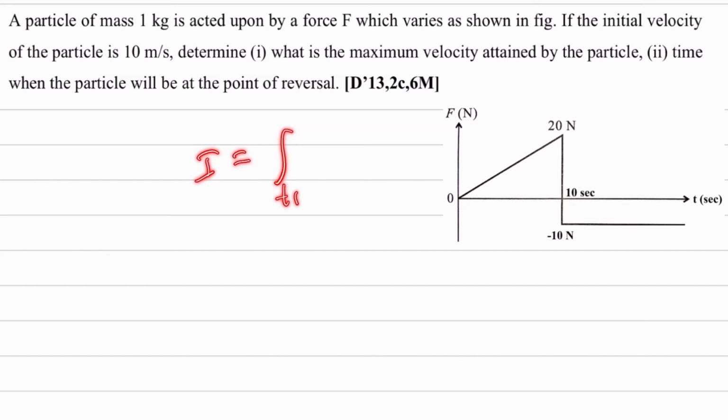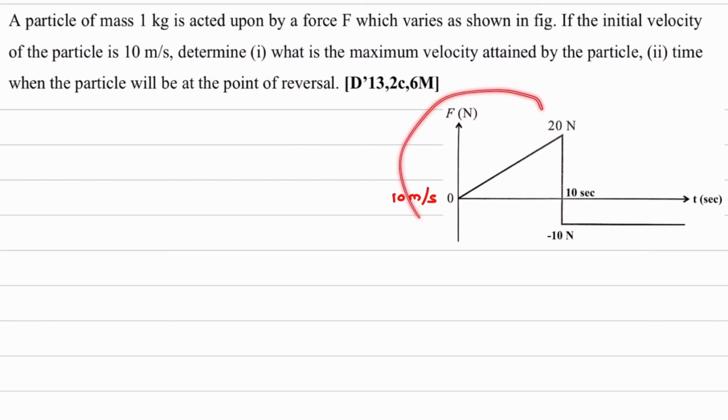Integral T1 to T2 F dt. If the initial velocity of the particle is 10 meter per second. So initial velocity meaning it is at which point? This point, here 10 meter per second. This is the initial velocity. Determine what is the maximum velocity attained by the particle.